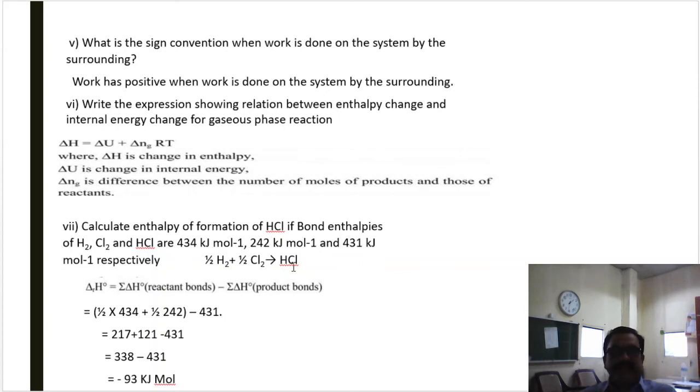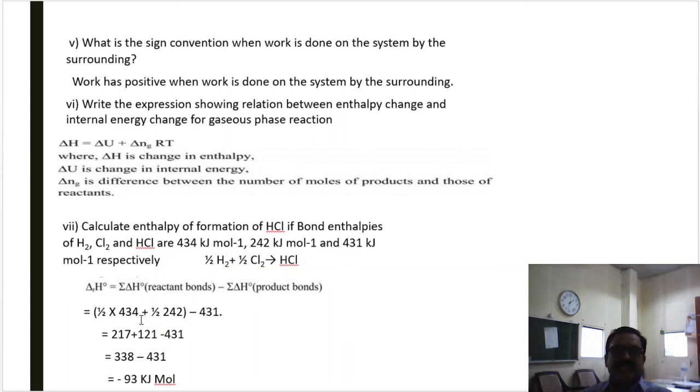Then by using the formula, the enthalpy of reaction delta rH0 is equal to the summation of bond enthalpies of reactants minus the summation of bond enthalpies of products. This chapter involves only one such equation where it is reactant minus product, that is initial state minus final state.